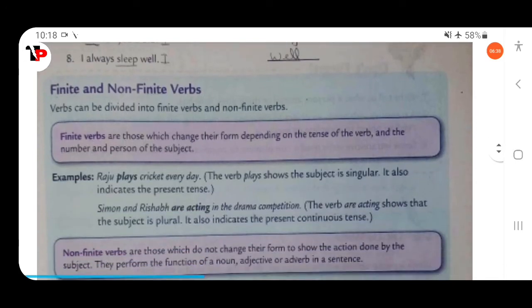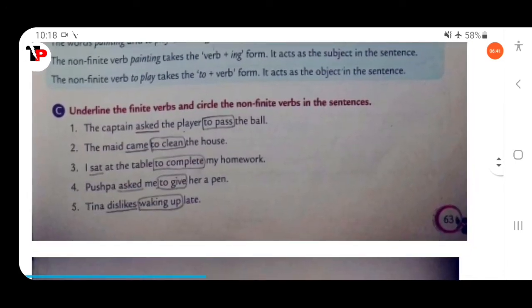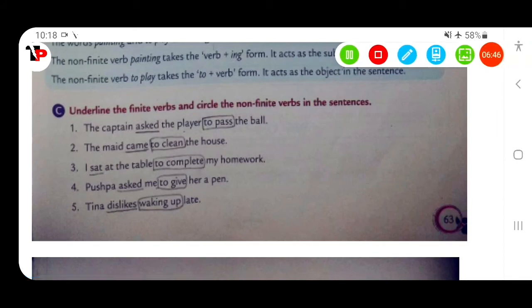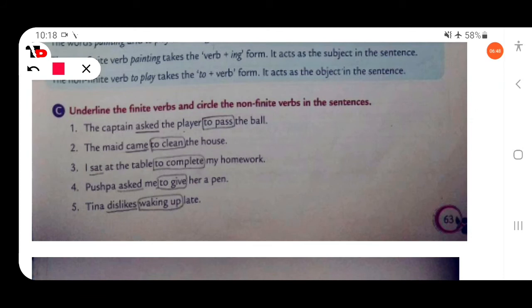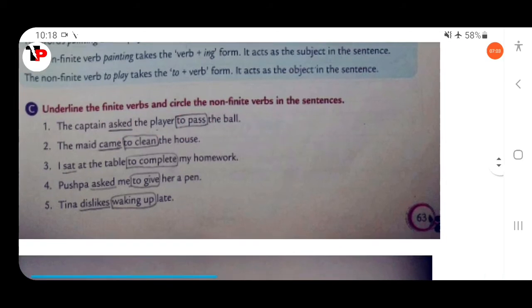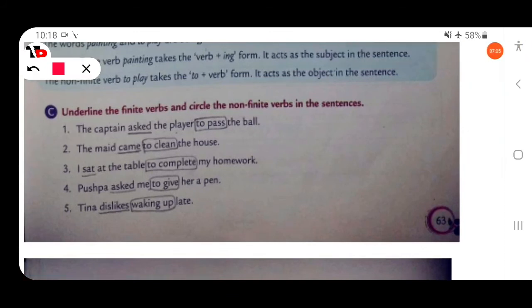Finite and non-finite verbs. Underline the finite verbs and circle the non-finite verb in the sentence. The captain asked the player to pass. So here asked is finite verb, and to pass is non-finite verb. Then the maid came to clean the house. So here came is finite verb. Then to clean is non-finite verb because it has no tense.